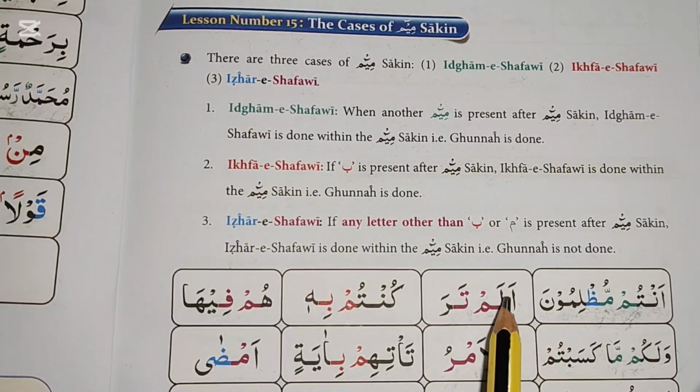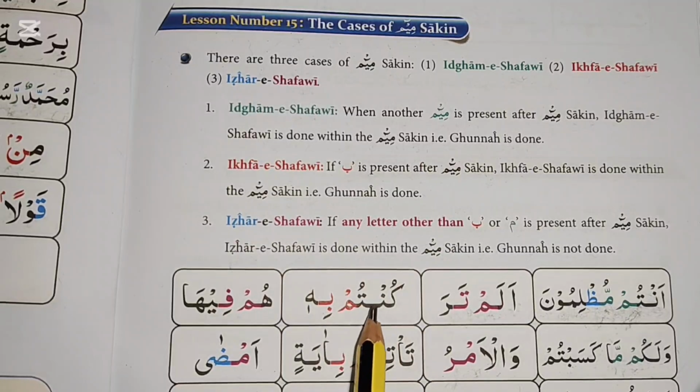Alam tara. If any letter other than Ba or Mim is present after Mim Sakin, Izhar Shafi is done within the Mim Sakin, i.e. Gunna is not done. Ra, if Ra carries a zabar, pronounce it with a thick tone. Alam tara, kuntum bihi.